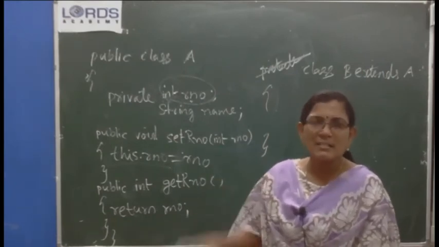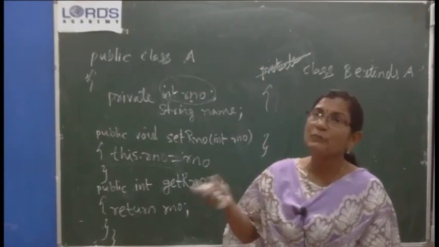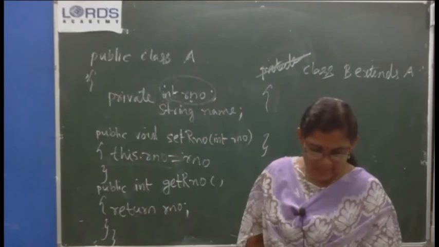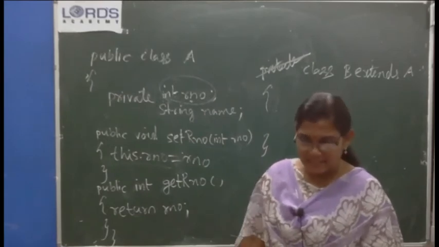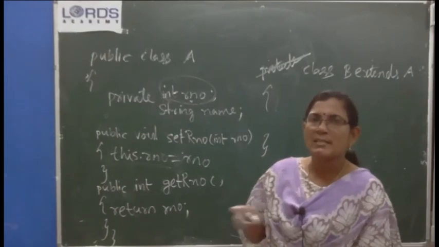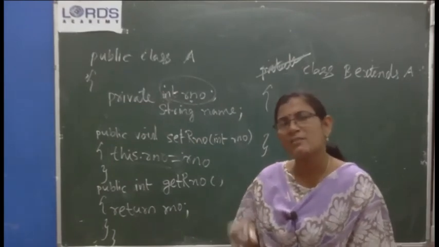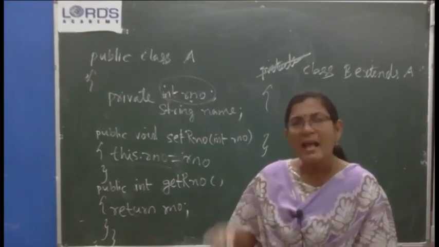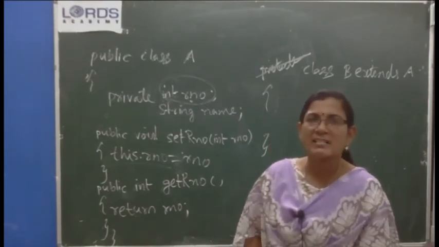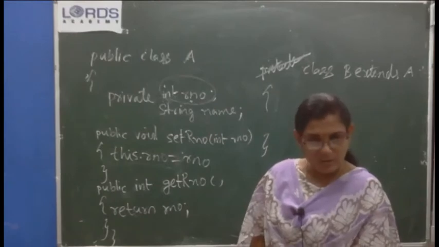So student has its own characteristics apart from the characteristics of the superclass. Likewise, ABC has some characteristics. XYZ is a subclass of ABC. So in XYZ, we get the qualities of ABC as well as its own unique characteristics, which are X and S. Int X comma S.